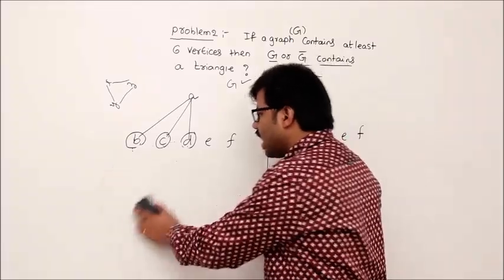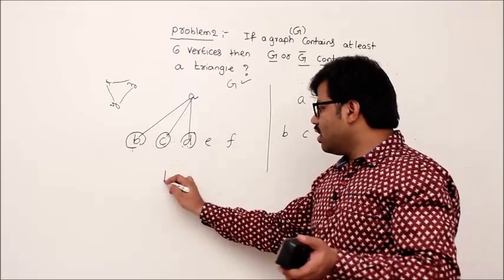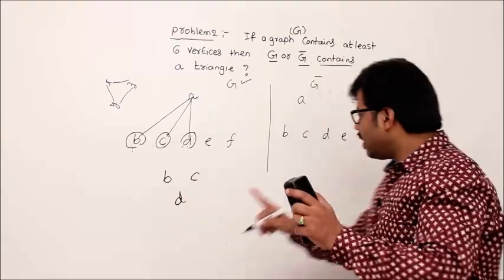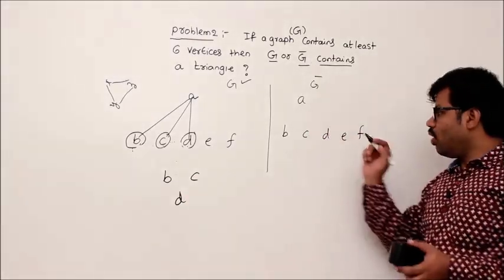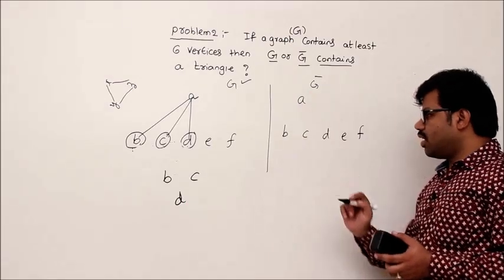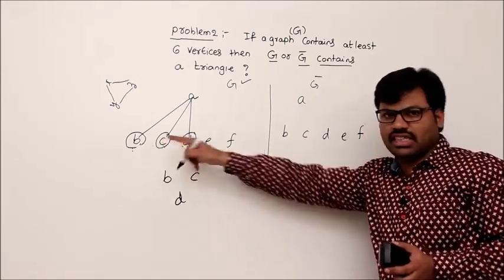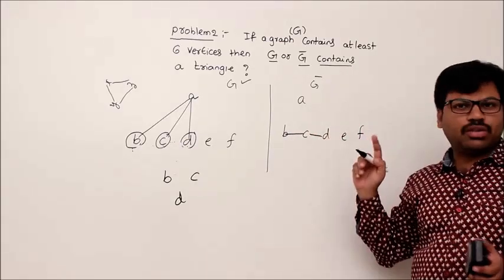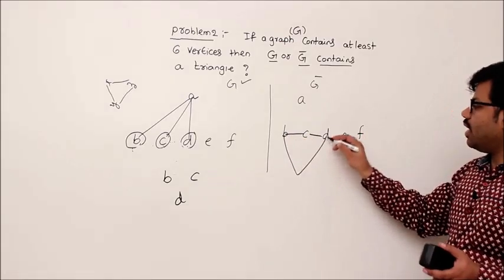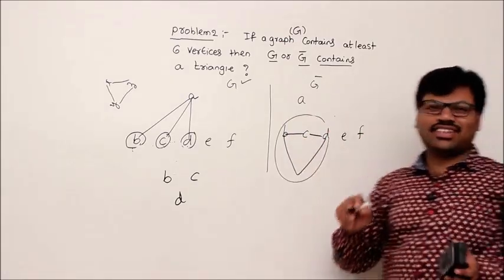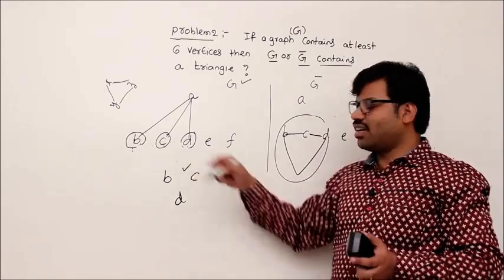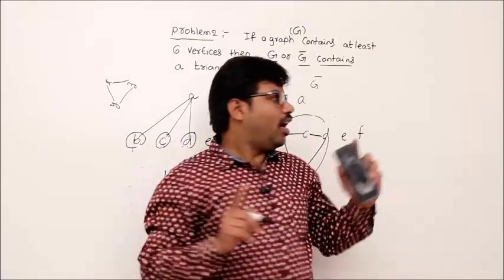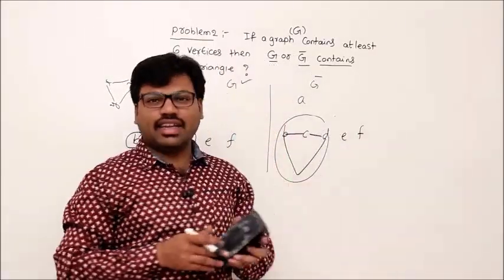Then really if your stand is correct, then what is your stand? There is no edge between BC, no edge between CD, there is no edge between BD. Then come back to G bar. Then observe BCD in this G bar. You said there is no edge between BC in G, right? Then there will be an edge between BC, there will be an edge between CD, concept of G bar. There will be an edge between BD. It forms a triangle here. Maybe you are winning here. Yes, I cannot show a triangle here. But whenever I cannot show a triangle here, automatically they are forming a triangle here.